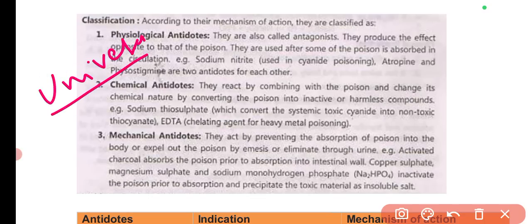If we are not able to know which poisoning is there in the body, then we will give the universal antidote, which is a combination of different things, in which the activated charcoal is there and several other agents are there, so that you can check. So these are the three main types of antidotes based on the mechanism of action.